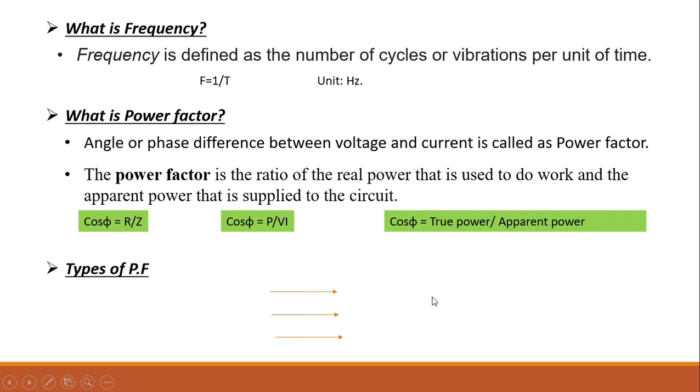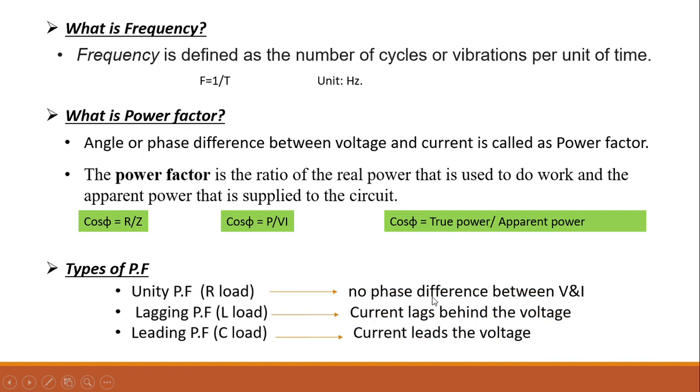Then the last one, types of power factor. There are three types. One is unity power factor, another one lagging power factor, last one leading power factor. Dear students, when we are using resistive load, when we are using resistor at the load side, then the power factor becomes unity. That means there is no phase difference between voltage and current. As I said earlier, angular phase difference between voltage and current is called power factor. In unity power factor, there is no phase difference between voltage and current.